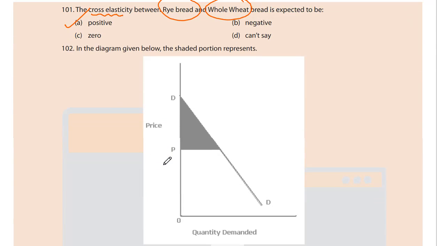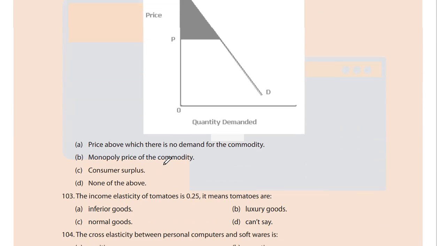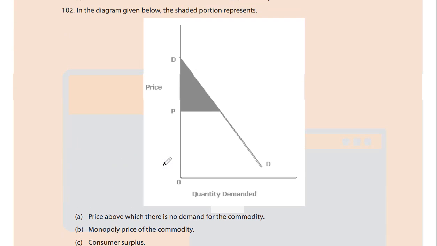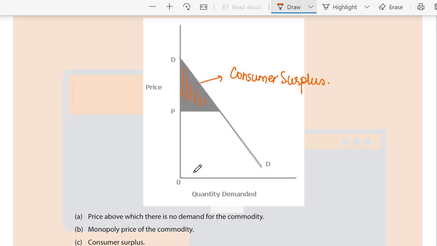102. In the diagram given below, the shaded portion represents, it's very simple, A. Price above which there is no demand for the commodity, B. Monopoly price of the commodity, C. Consumer surplus, D. None of the above. Obviously, this is consumer surplus. We have already done this in concepts.